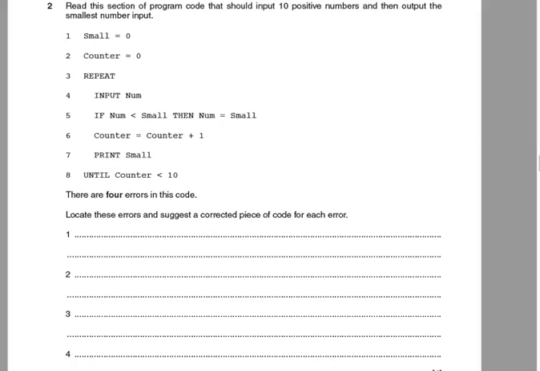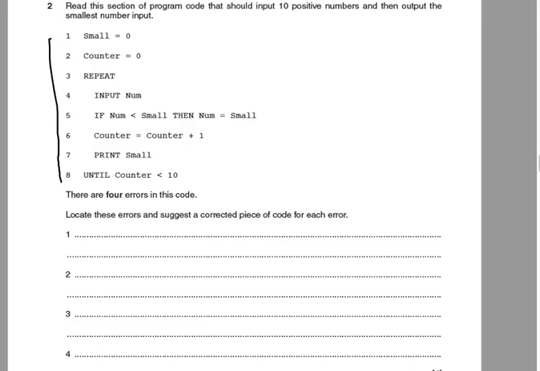So now we can move on to section B, and the first question in section B is question 2. It says read this section of program code that should input 10 positive numbers and then output the smallest number input. And then there's some pseudocode here, and there are 4 errors in the code. Locate these errors and suggest a corrected piece of code for each error.